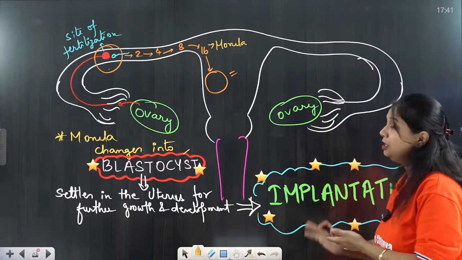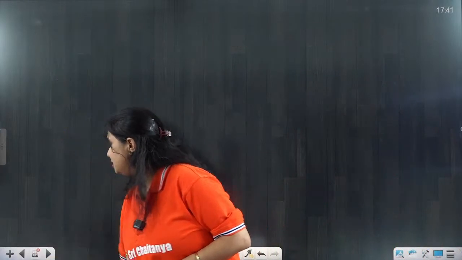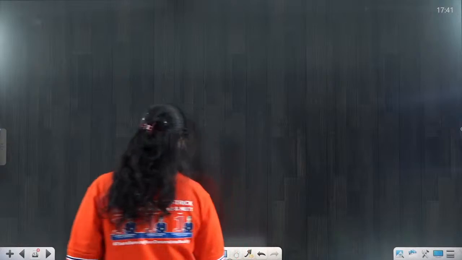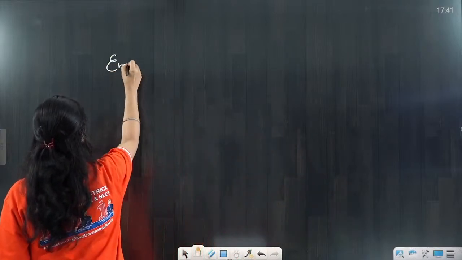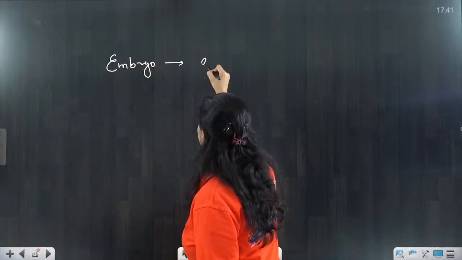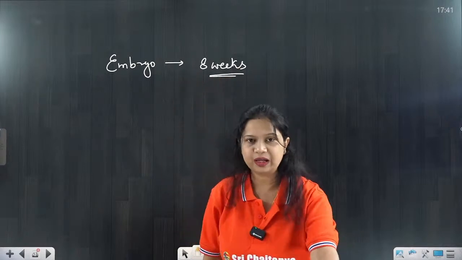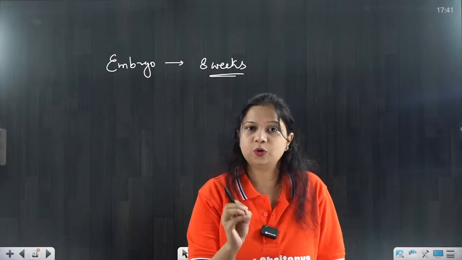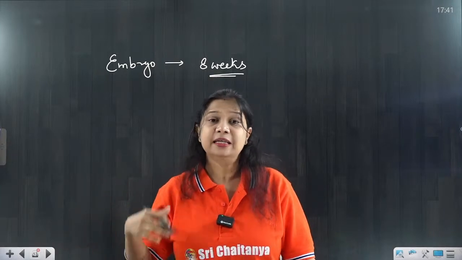Clear everyone? Now the question is, further the embryo will undergo the process of growth and development. There is one small difference of the terminologies. Embryo. In case of human, it is the 8 weeks stage when we call this an embryo. Okay. So 2 cell, 4 cell, 8 cell, this is taking 30 hours, 40 hours, 60 hours, 7 days.